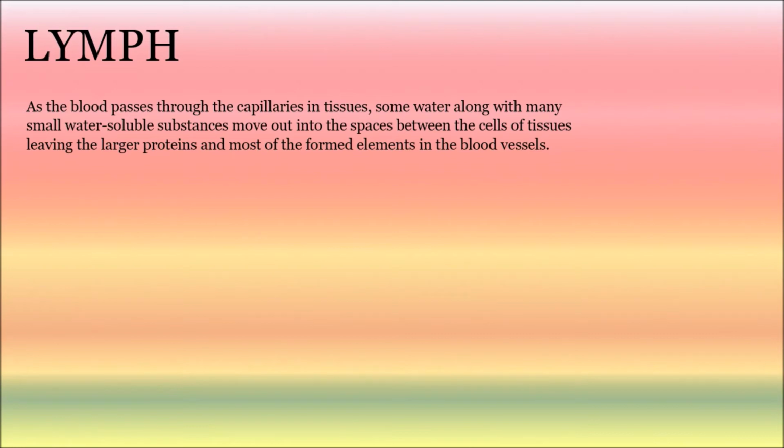So what they are saying here is, as the blood flows through the capillaries in tissues, some water along with many water soluble components are left behind, along with large proteins and some formed elements in the blood vessels. This fluid that is released out is called interstitial fluid or tissue fluid.